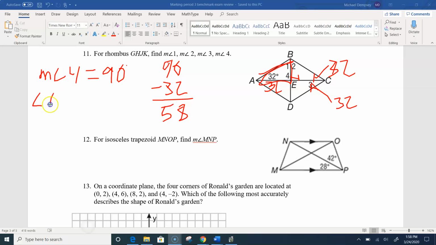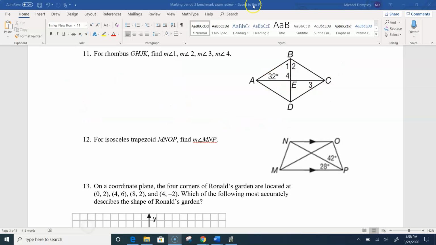Okay, so that gives us all 4 of the angles that they're asking us for. Then angle 1 is 58 degrees. Angle 2 right there is also 58 degrees. And then finally angle 3 we had was 32 degrees. Okay, so that's the first one. Several angles there, but because we have a rhombus, we're able to get them all pretty easily.